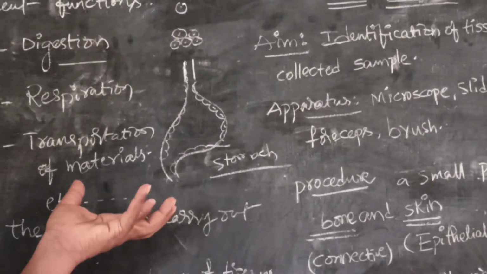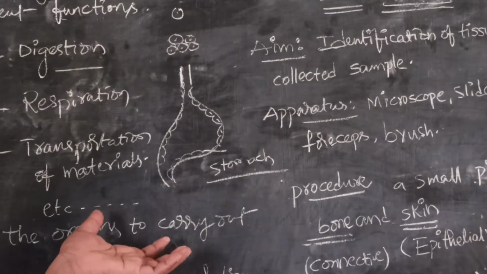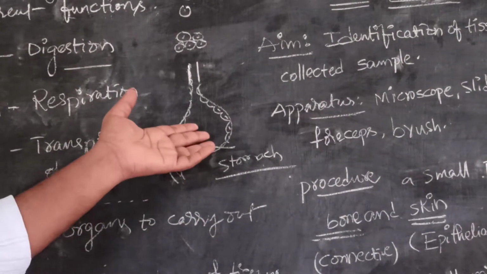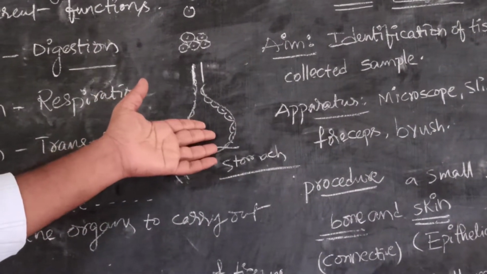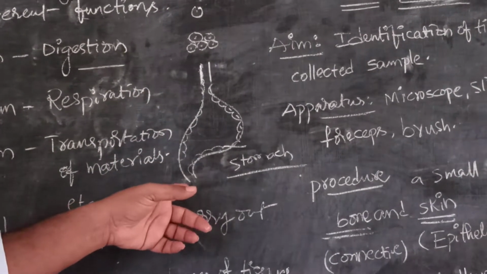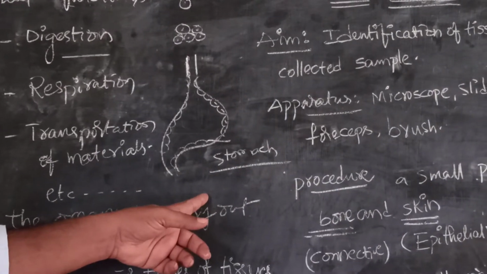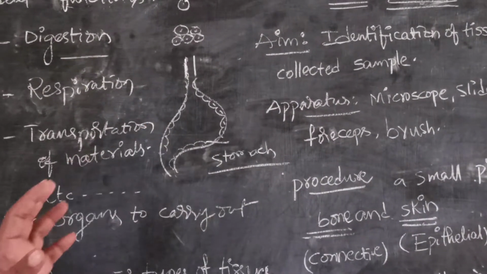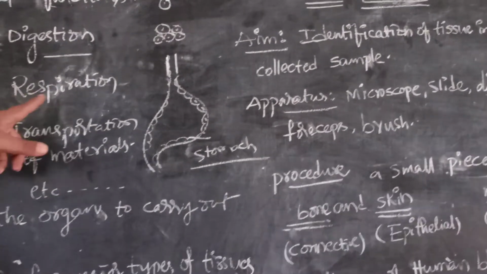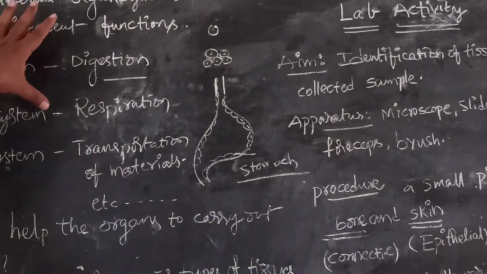The stomach, in association with the pancreas, liver, small intestine and large intestine, finally makes an organ system for a specific function.